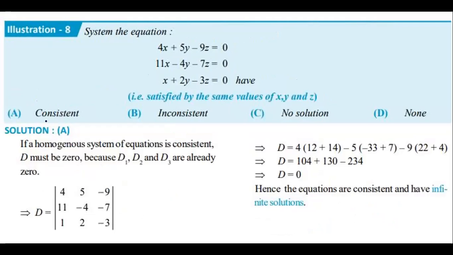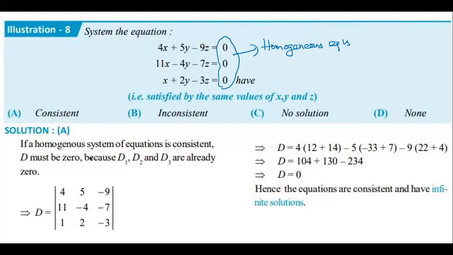Now see one more example. Okay. Now see. Consistent, inconsistent, no solution. What is the fourth one? None of these. Okay, the fourth one is given as none of these. So I think it is clear. What is the difference between homogeneous and non-homogeneous? If all the constant terms are 0, such type of equations are called homogeneous equations. That is the meaning.